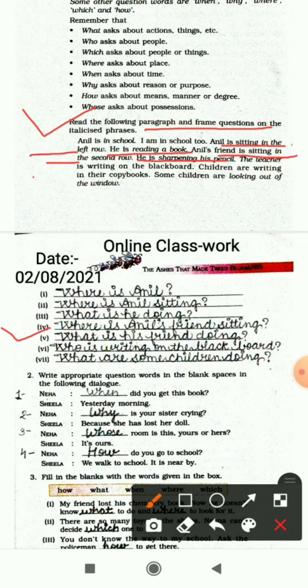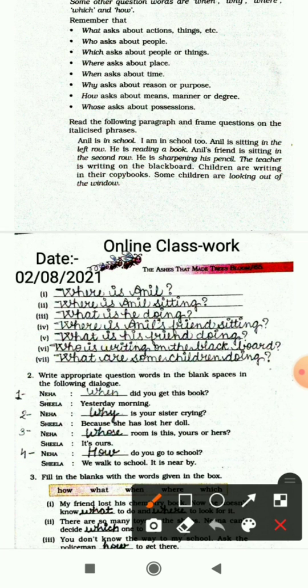Next is the teacher is writing on the blackboard, and the question we have formed is, who is writing on the blackboard. Next one is children are writing in their copybooks, and the question we have formed is, what are some children doing. So these are the questions which we have formed for the italicized sentences.